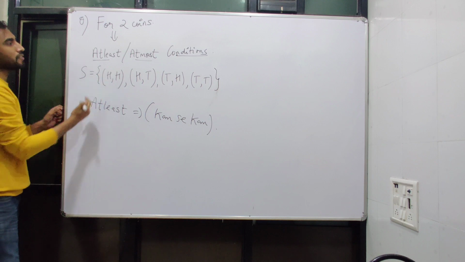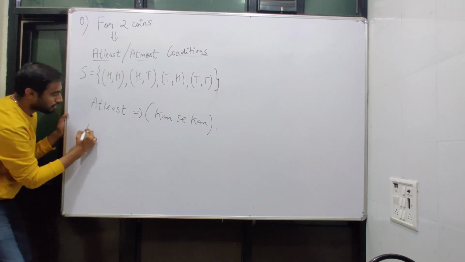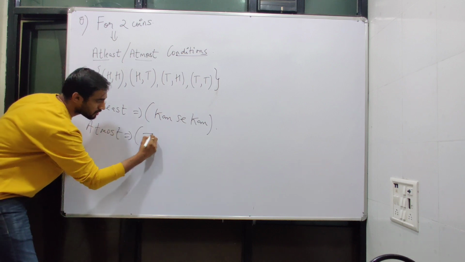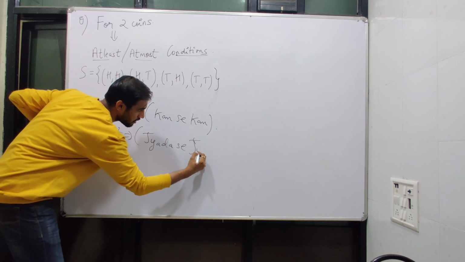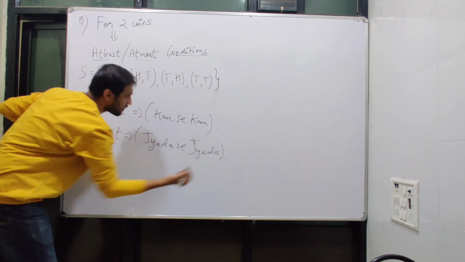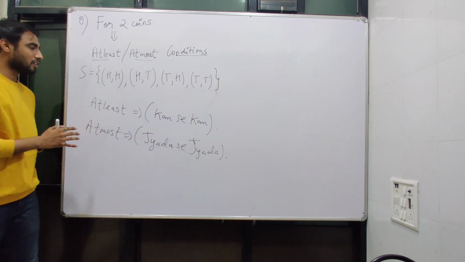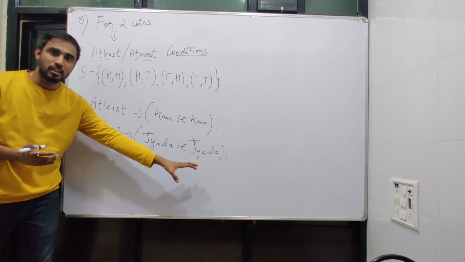So here, at least means कम से कम and at most means ज्यादा से ज्यादा. So at least and at most is the most simple thing. If you can understand it, at least कम से कम, at most ज़्यादा से ज़्यादा.